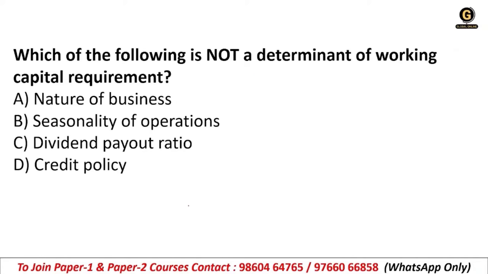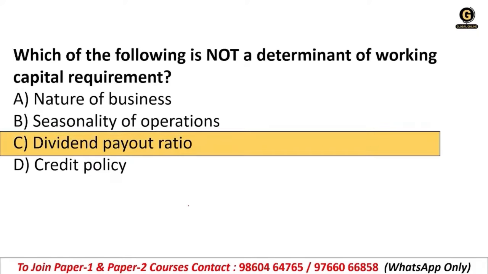Next, which of the following is not a determinant of a working capital requirement? A, nature of a business, B, seasonality of operations, C, dividend payout ratio, or D, credit policy. That is dividend payout ratio. This has nothing to do with your working capital, right?